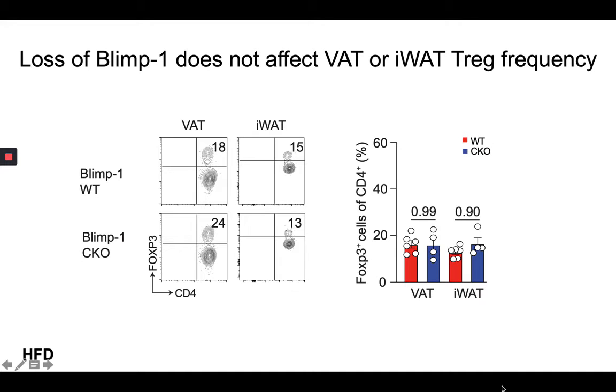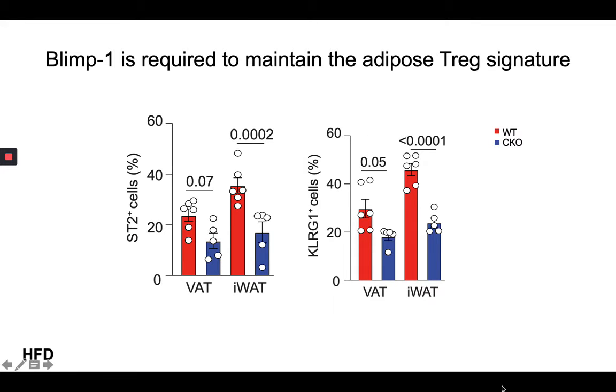So to get started, the first question we ask is, does loss of BLIMP1 affect total adipose Treg frequency? And to find out, we isolated epididymal visceral adipose tissue and inguinal adipose tissue from BLIMP1 conditional knockout and littermate controls, and looked at the percentage of CD4 FOXP3 positive cells via flow cytometry. And we found that there was no difference in the frequency of total Tregs in both types of tissue. Next, we examined whether BLIMP1 plays a role in adipose Treg differentiation.